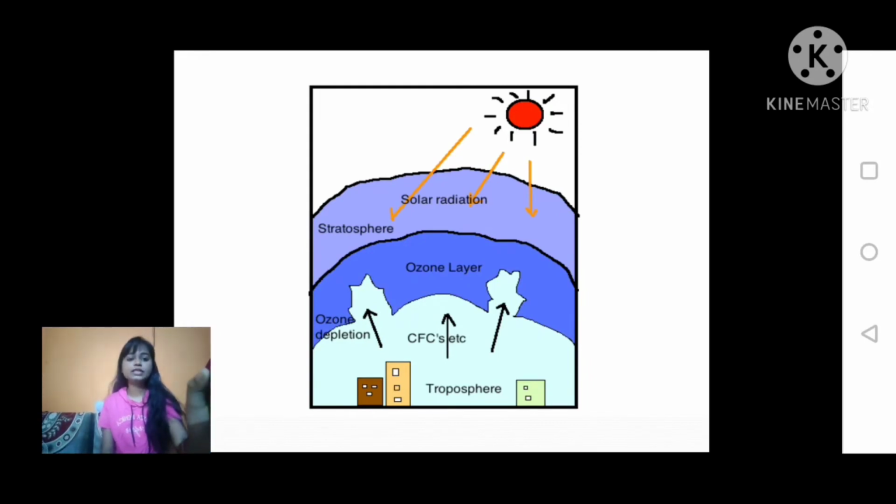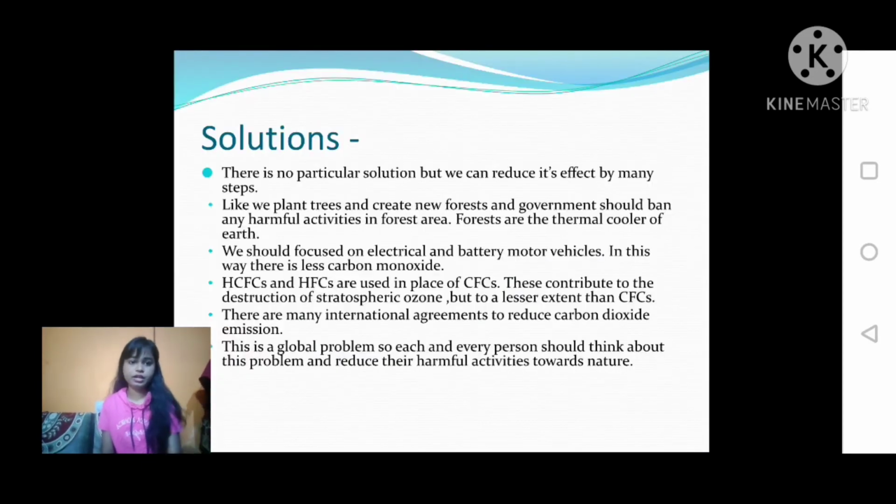From here, CFC is moving outside, to the upper side of the atmosphere, and here is your hole. Okay, here is a hole, and UV rays from the sun enter through this hole into the environment of our earth.